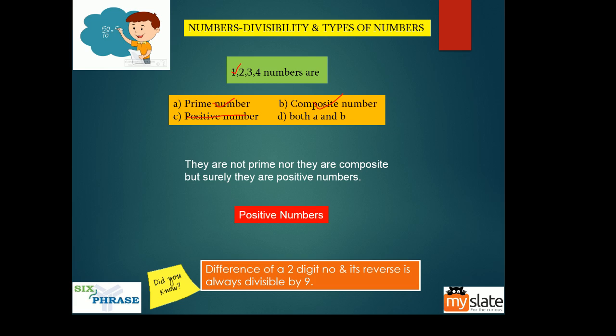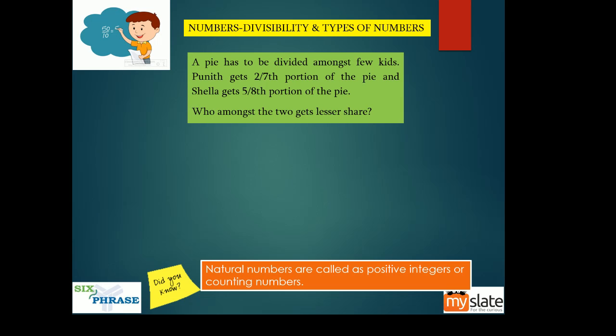A pie has to be divided among a few kids. Punit gets 2 by 7th of the portion of the pie, and Shella gets 5 by 8th of the portion of the pie. Who amongst the two gets the lesser share? This question is to check if you really understood fractions. If two fractions, or 3, 4, 5, any number of fractions are given, you must be able to arrange them in ascending order and descending order. Maybe we'll see more problems in the next video, but right now you have to know what is small and what is large.